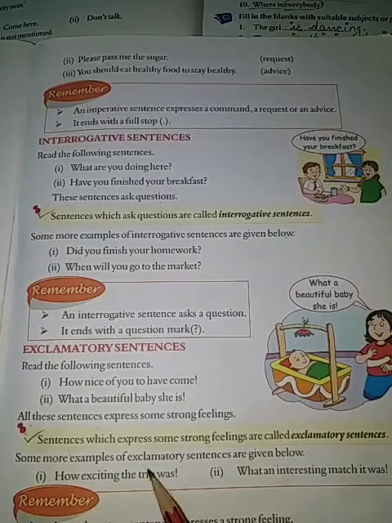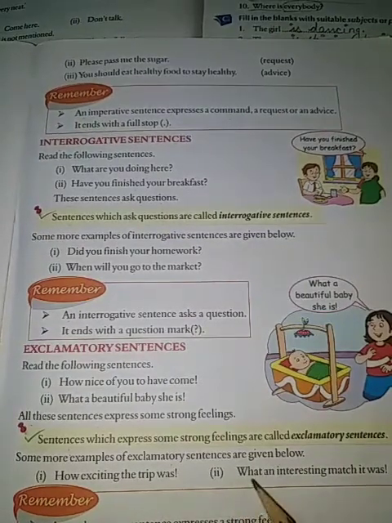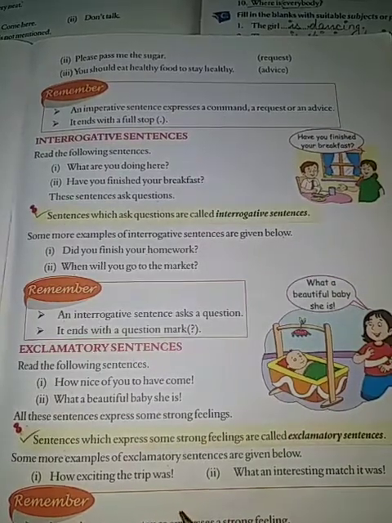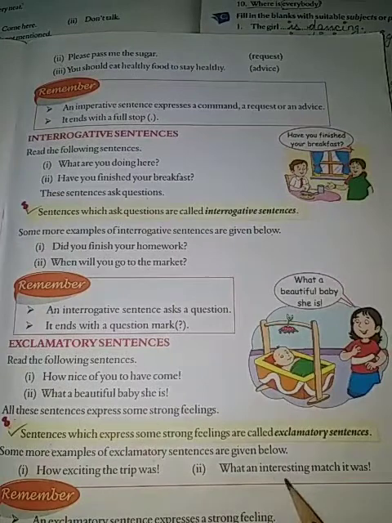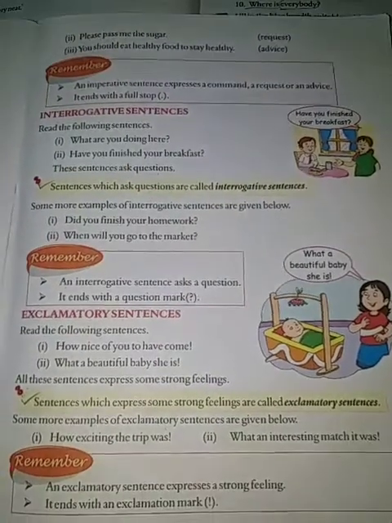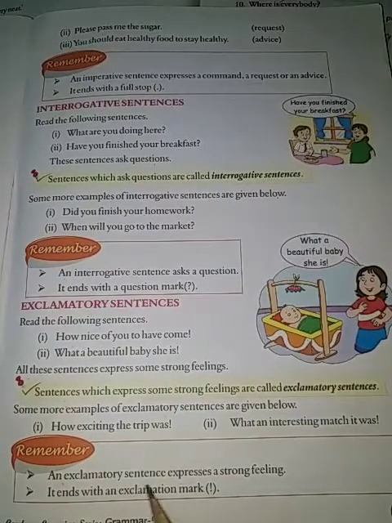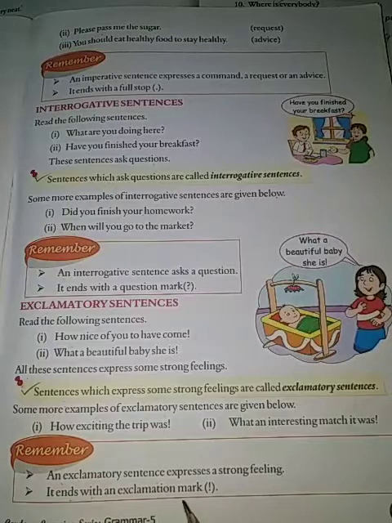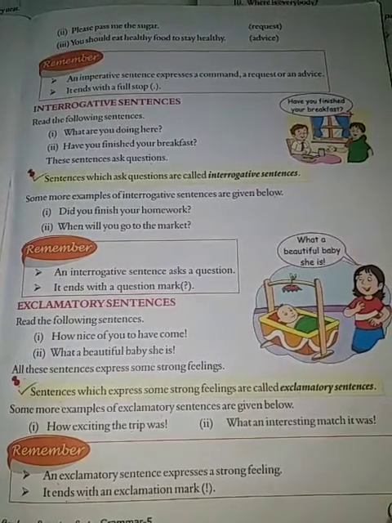Some more examples of exclamatory sentences are given below. First one is, how exciting the trip was. What an interesting match it was. Both are exclamatory sentences. An exclamatory sentence expresses a strong feeling. It ends with an exclamation mark. Keep this in your mind. Move to the next page now.